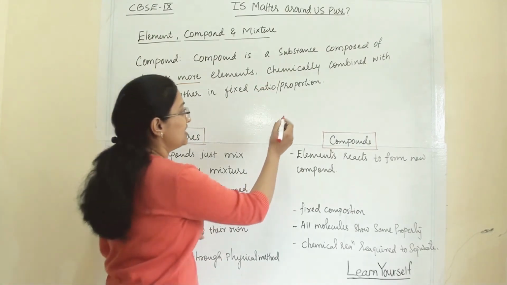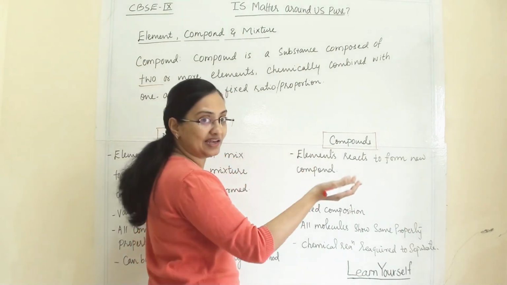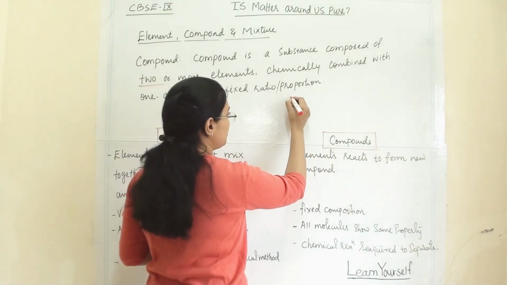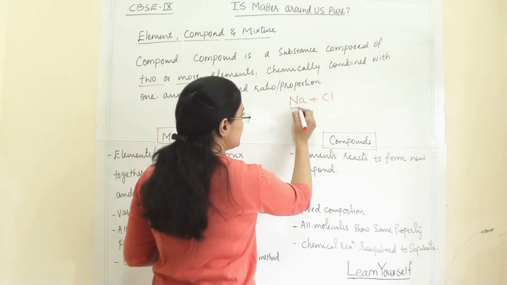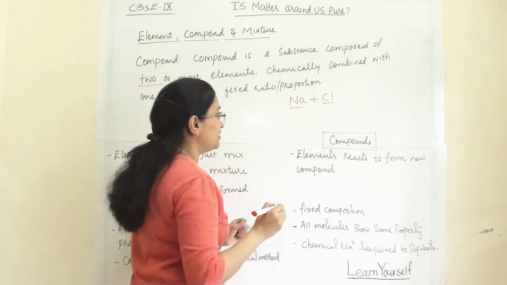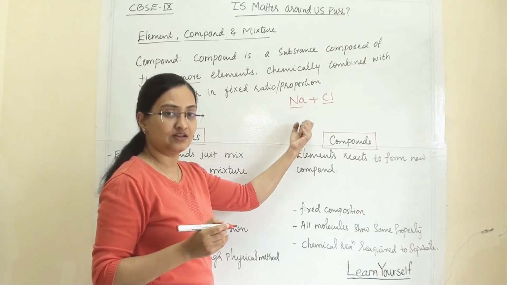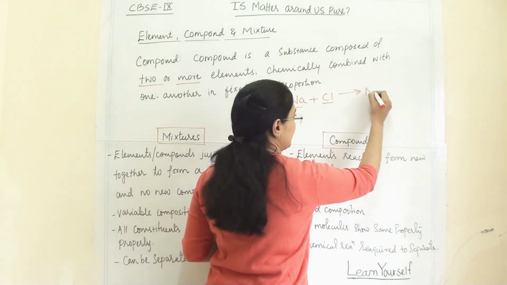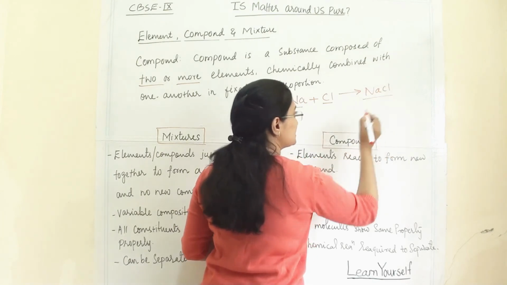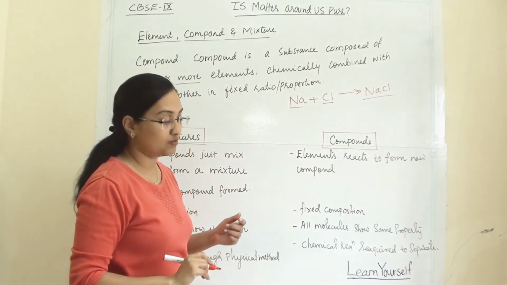For example, we take sodium chloride, Na and Cl. This is sodium and this is chlorine. When these two come together, they chemically combine and form NaCl. This is common salt, that is sodium chloride.